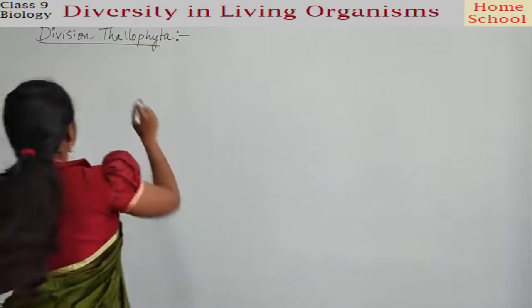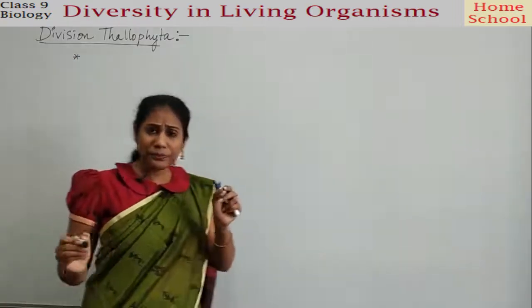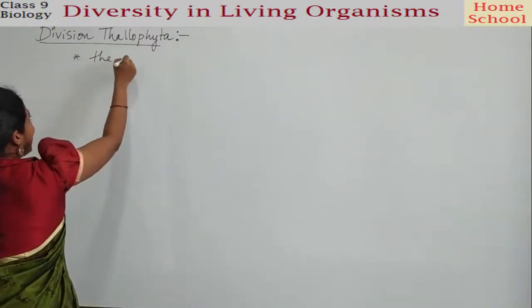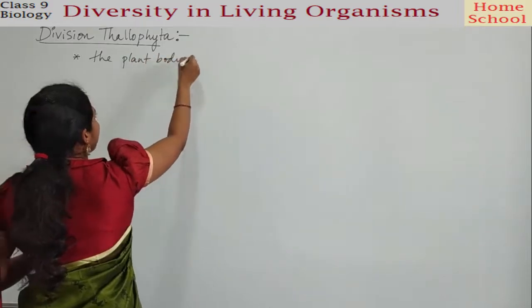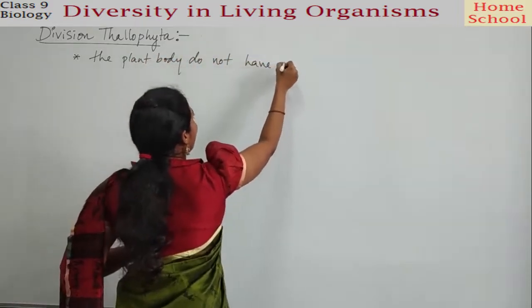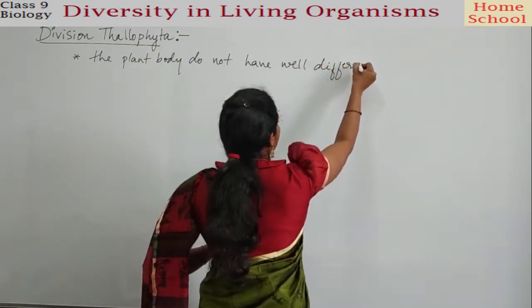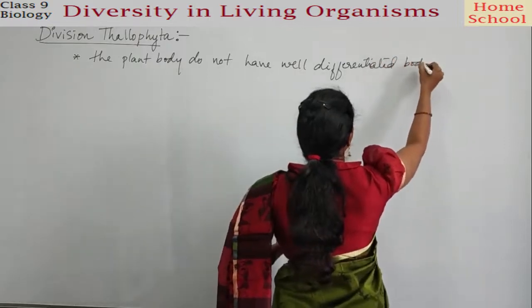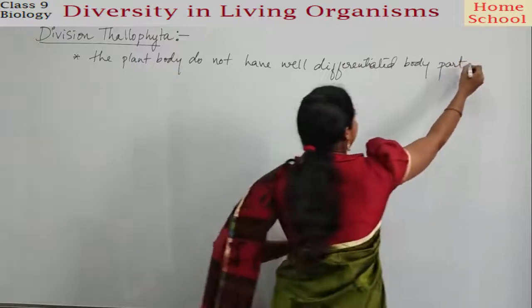So what would you mention as the points? The plant body here does not have well differentiated body parts. Very important point, the basic point.